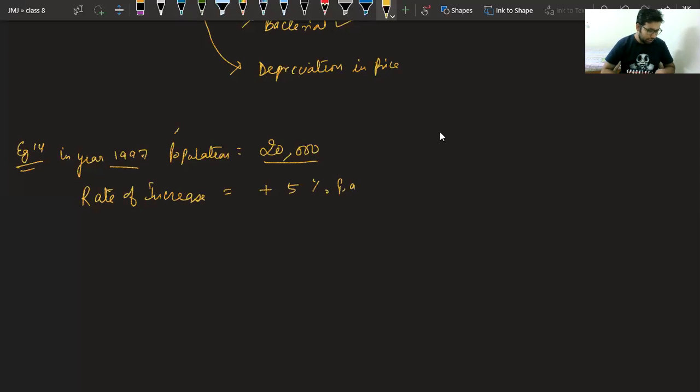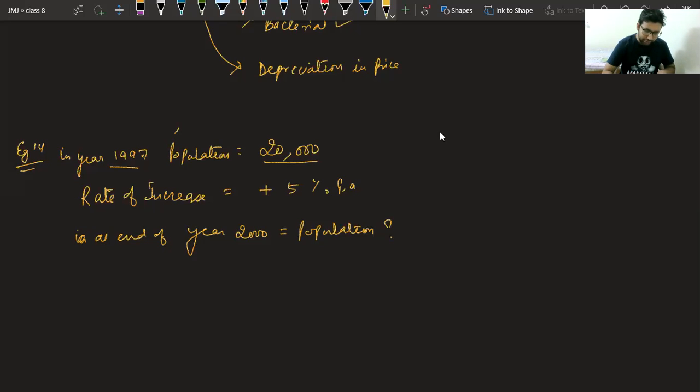Okay. Now they are asking, find the population at the end of year 2000. So at end of year 2000, population is how much? Class, it's very easy.